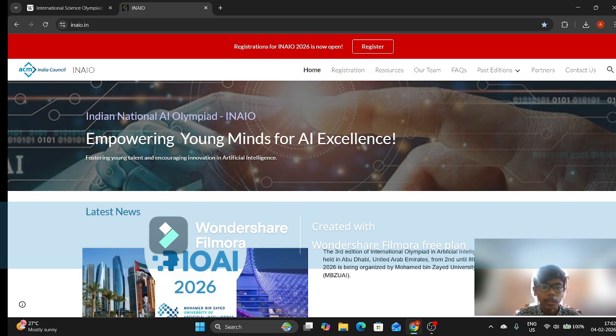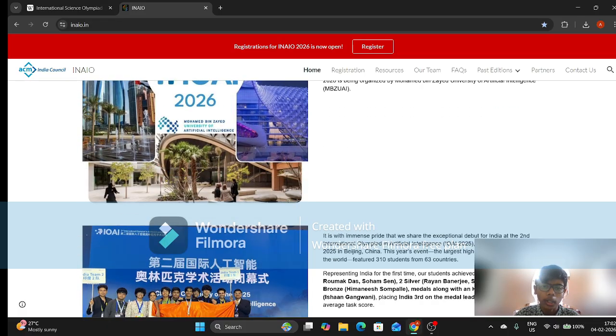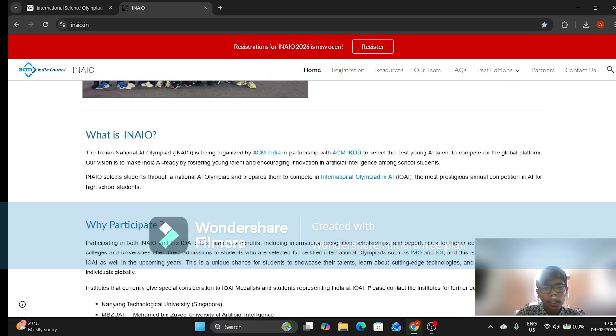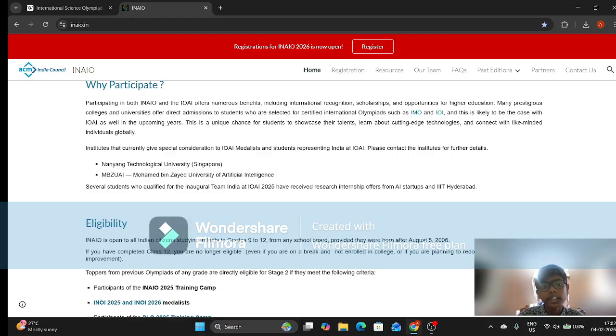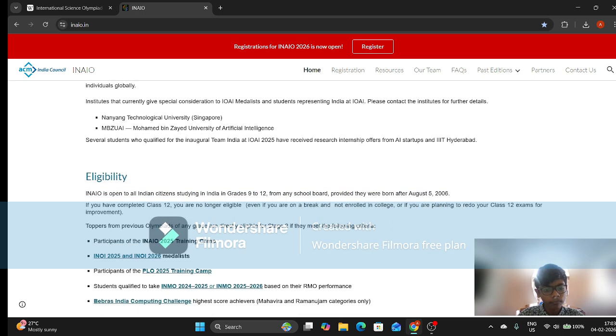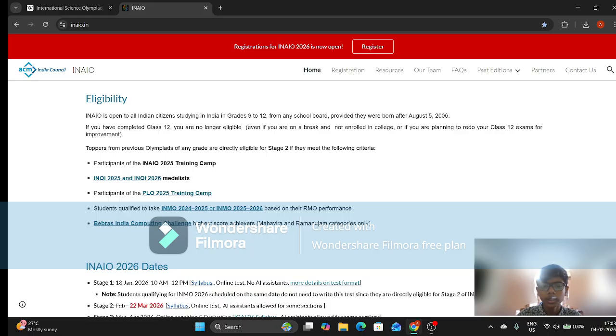So this is the IMO page. You can read more about AI here. And here there are some incentives, as you can see, like again there is NTU, there are other universities. Here is the eligibility criteria. You can only participate if you're in high school, that is grades 9 to 12. You can check your birth date here. Gap year students are not eligible for this exam if you have completed class 12.